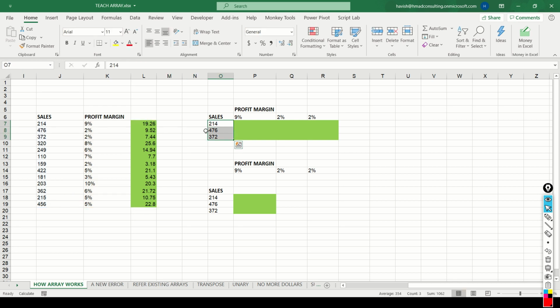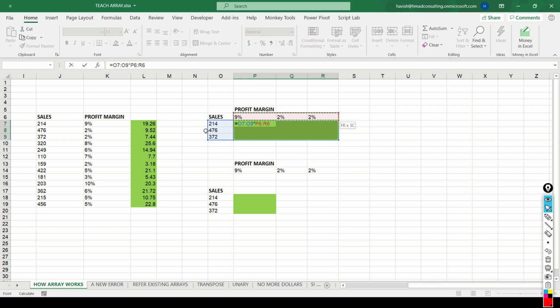Imagine you have three values in a column and three values in a row. Now, what we want to do here is to write, watch carefully, I select all of these cells, so the 9 cells, equal to O7 colon O9 multiplied by P6 colon R6. Now what's going to happen here is that it is going to multiply 214 into 9%, 214 into 2%, 214 into 2%.